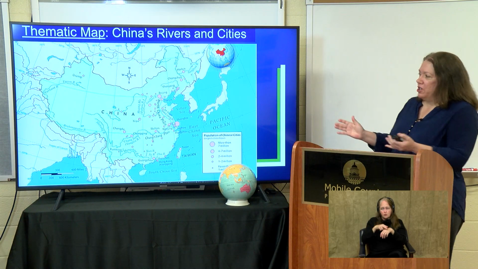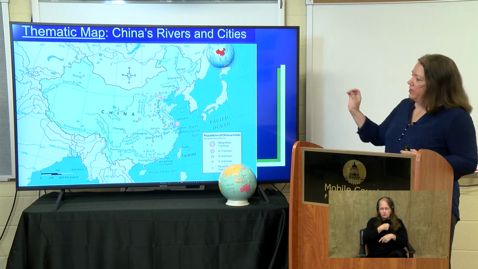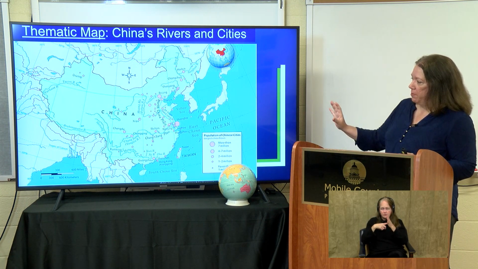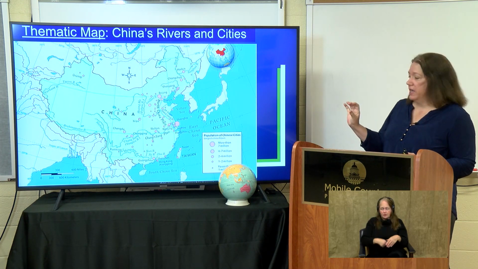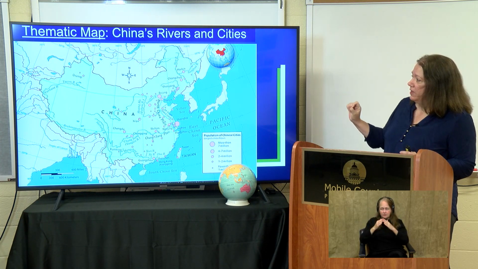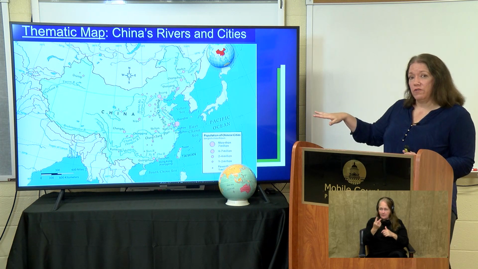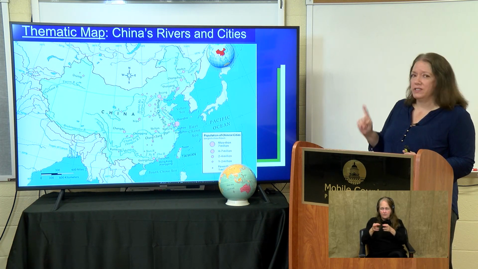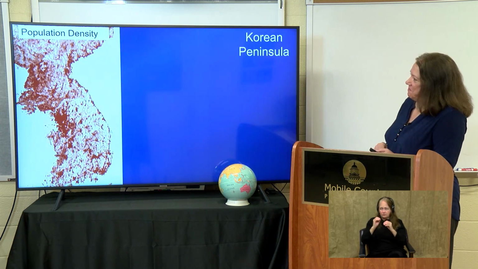All right. And also, we can compare that to where the location of the Chinese rivers are. This graphic shows a map of China with its rivers, and also the circles represent cities. And so the larger the city is, the larger the circle is going to be on this. So you can really see a correlation between the location of rivers and the locations of settlements, cities. And that is no coincidence.